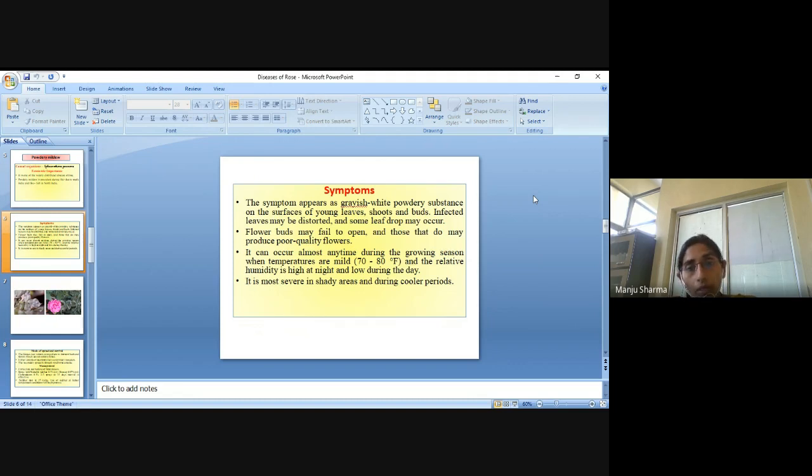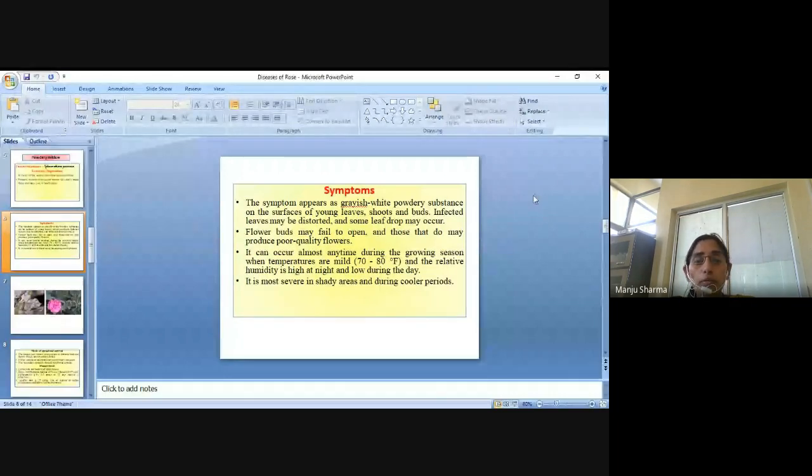Symptoms: the symptoms appear as a grayish white powdery substance on the surface of young leaves, shoots and buds. Infected leaves may be distorted and some leaf drop may occur.